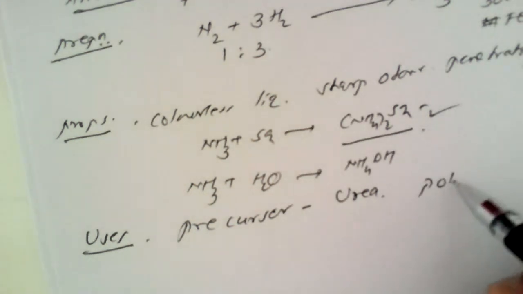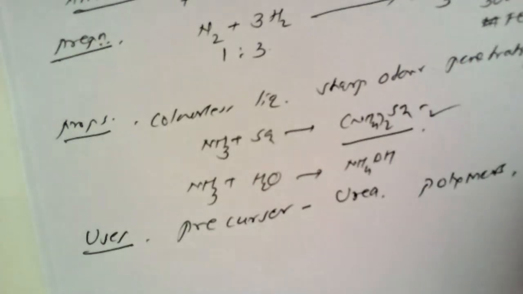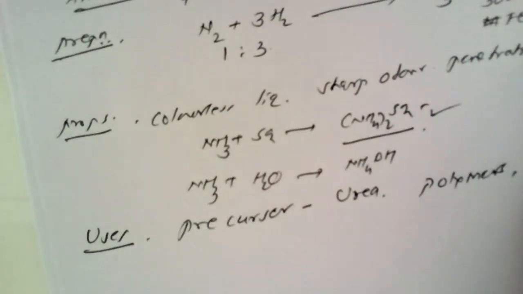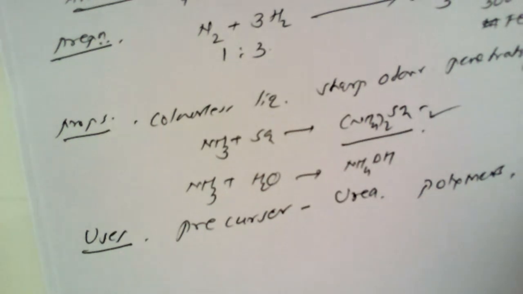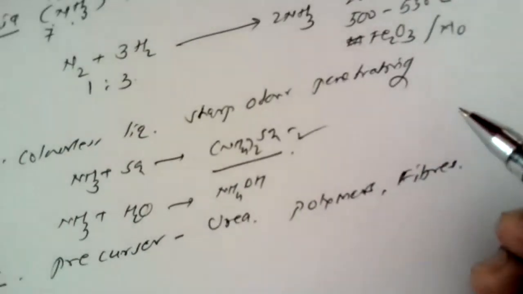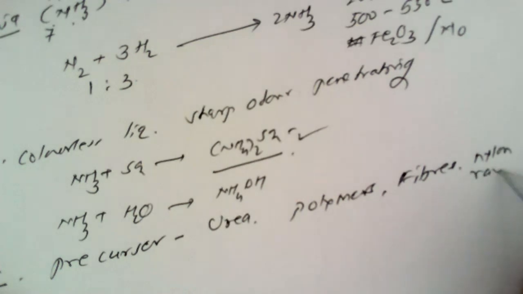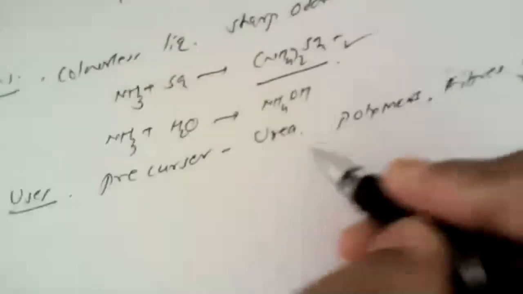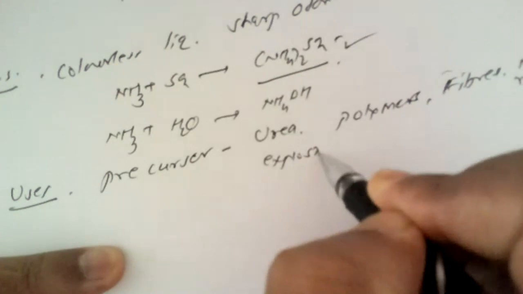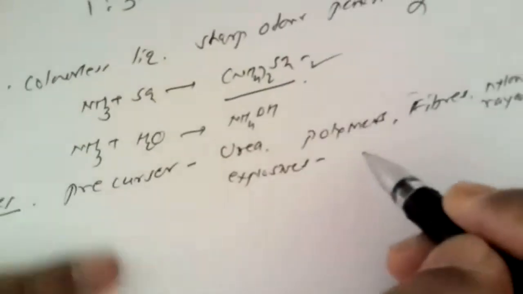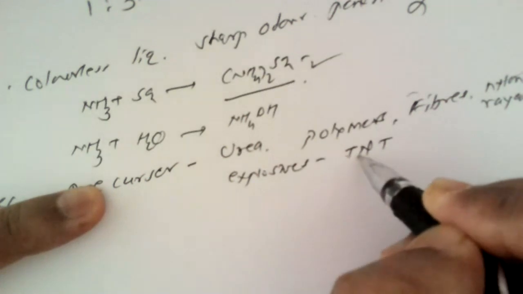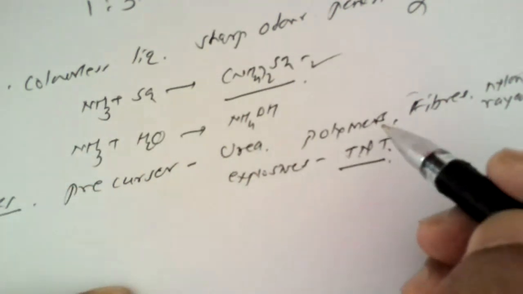It can also be used to synthesize certain polymers. So polymer industries utilize this ammonia. Certain fiber manufacturing industries also use this ammonia, for example nylon, which I have just mentioned, or another fiber known as rayon. So they can use this ammonia as a starting material, as can the explosives used in the army, known as TNT, trinitrotoluene, which is obtained out of this ammonia.